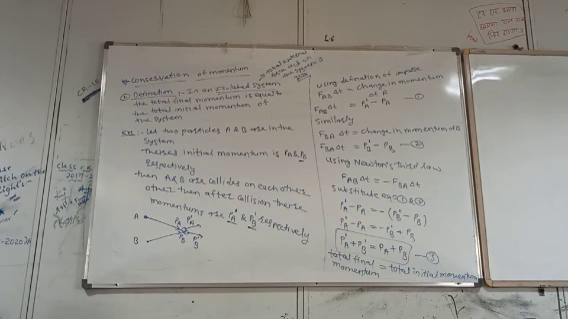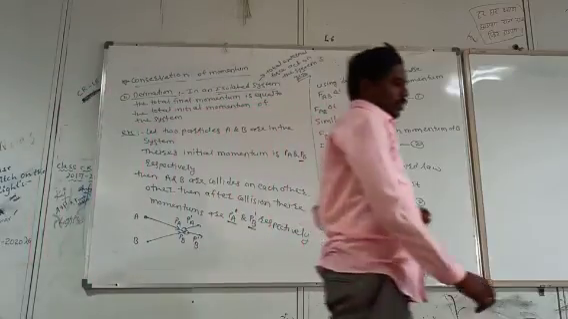That means in an isolated system, the total final momentum is equal to the total initial momentum of the system. And the first definition is that the total momentum of the system is 0.